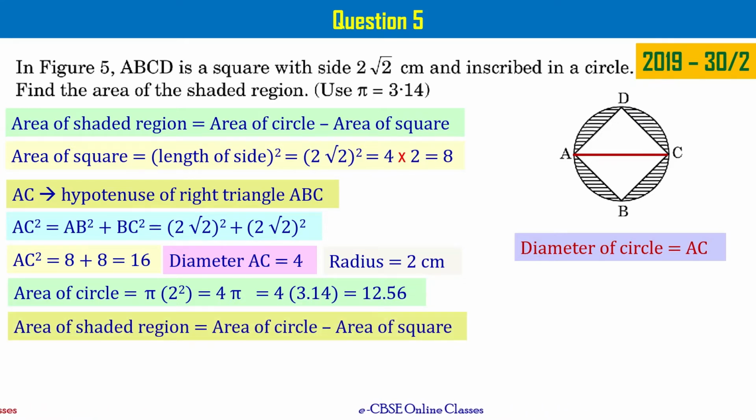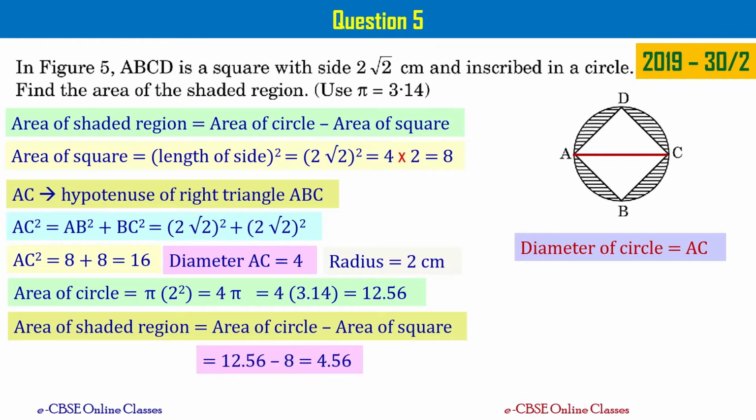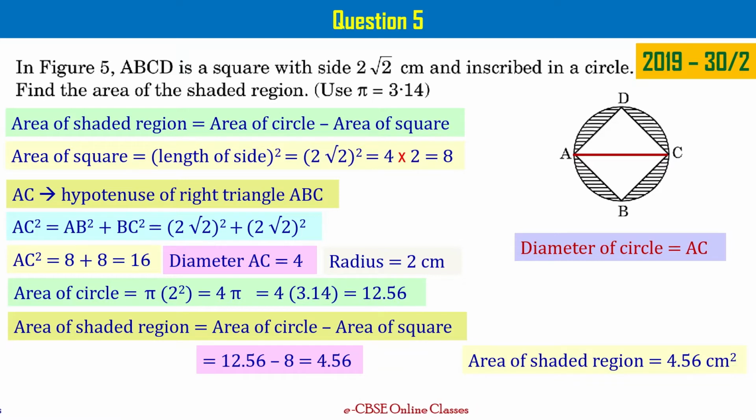Now let's go back to the original formula we have written for area of shaded region. That is area of circle minus area of square. Area of circle we know that is 12.56 and area of square equal to 8. When you substitute those two and simplify it, you get answer as 4.56, right? So area of shaded region is 4.56 centimeter square. Please take a note of this.